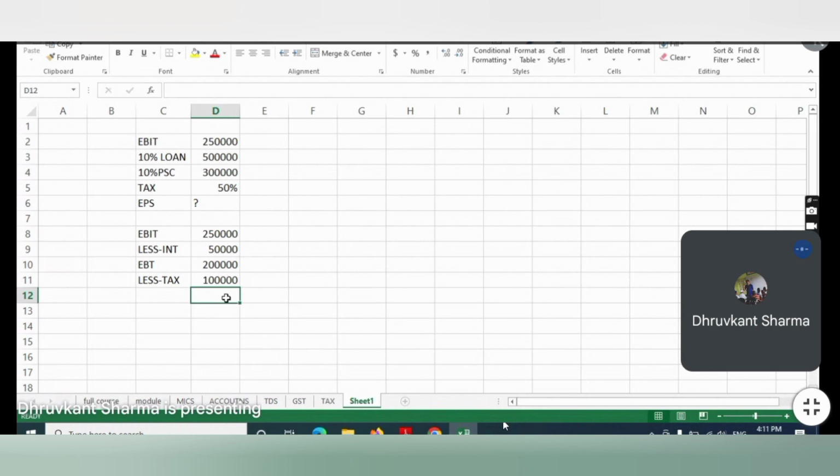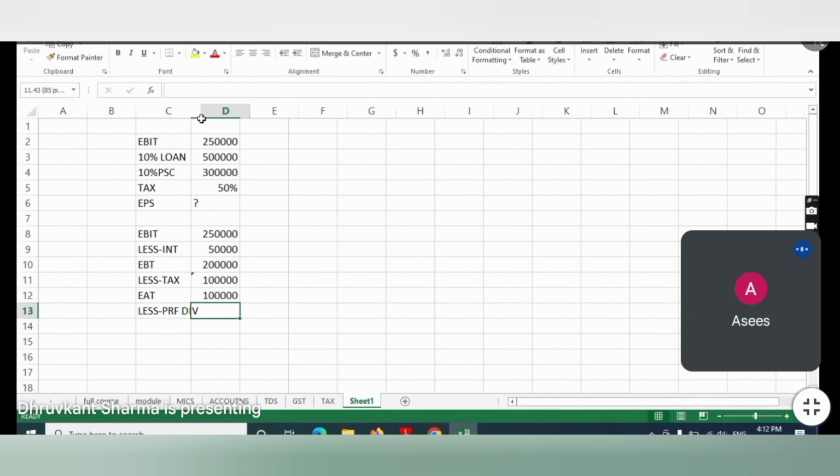And after taxes, this value is called EAT, earning after taxes. How much? This is 1 lakh. Clear? Let me put the formula here: 2 lakhs minus taxes, which is 1 lakh. Now we will deduct what? If you remember the format, we pay the preference shareholders first. That is called preference dividend. And their value is 3 lakhs.